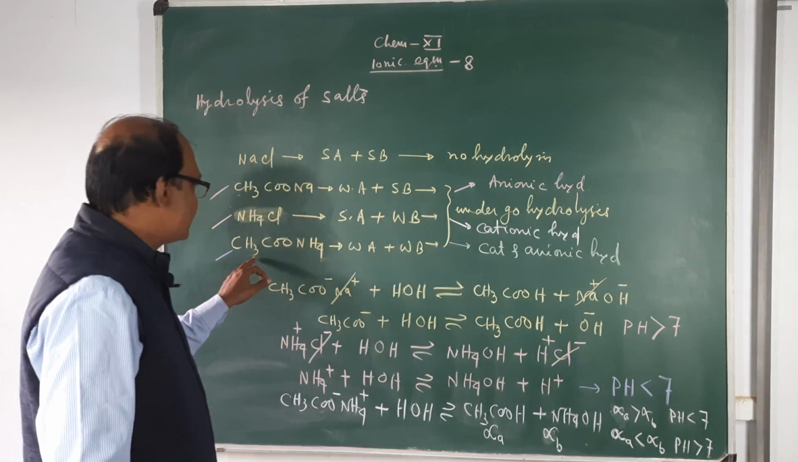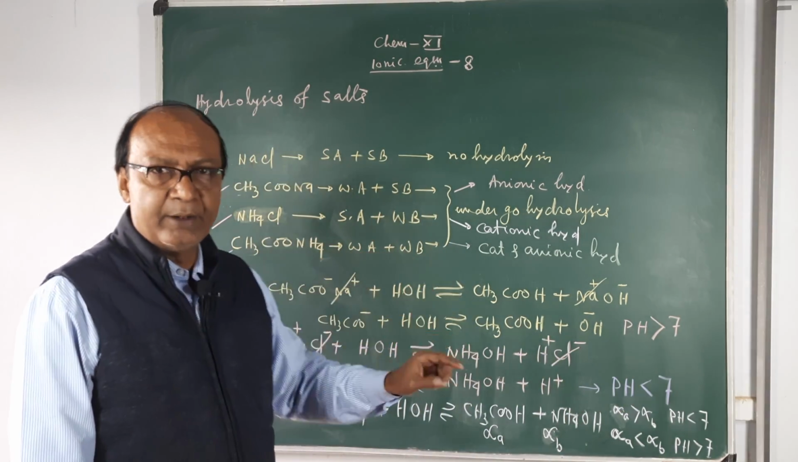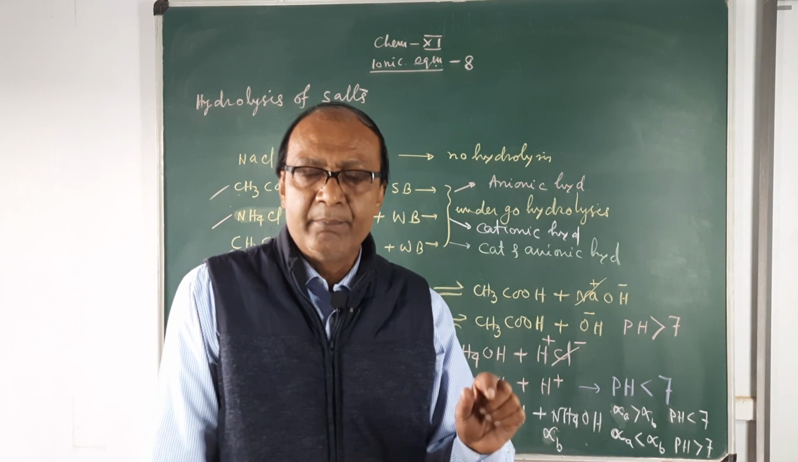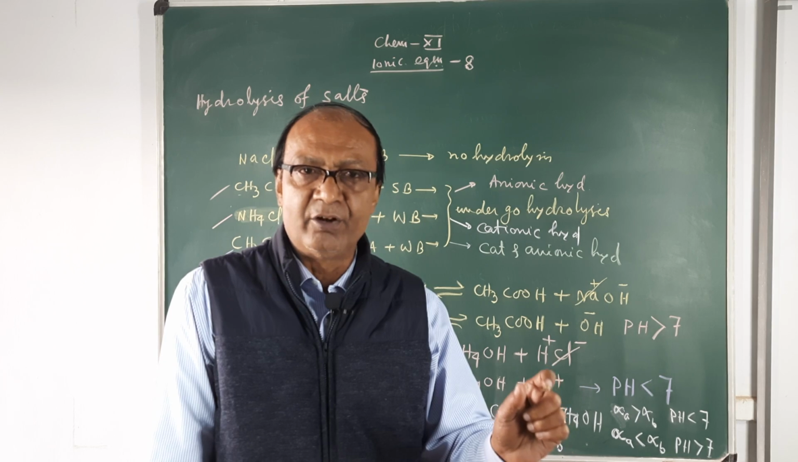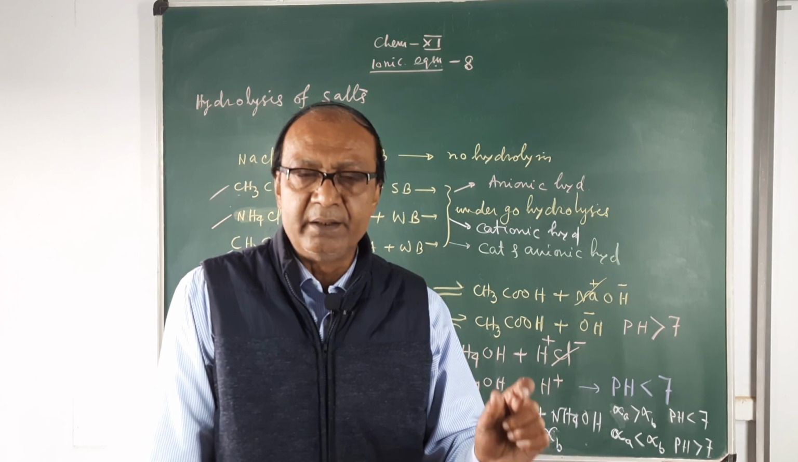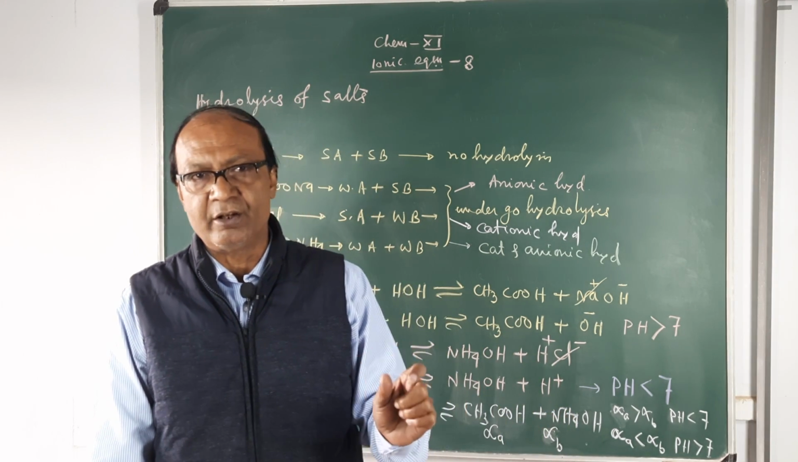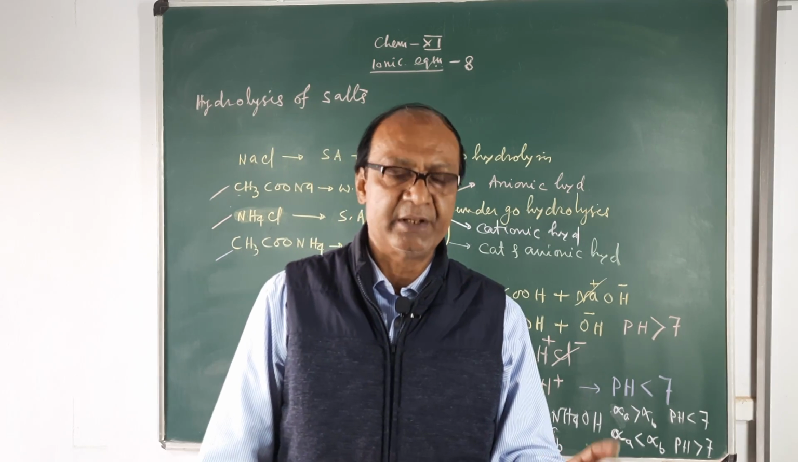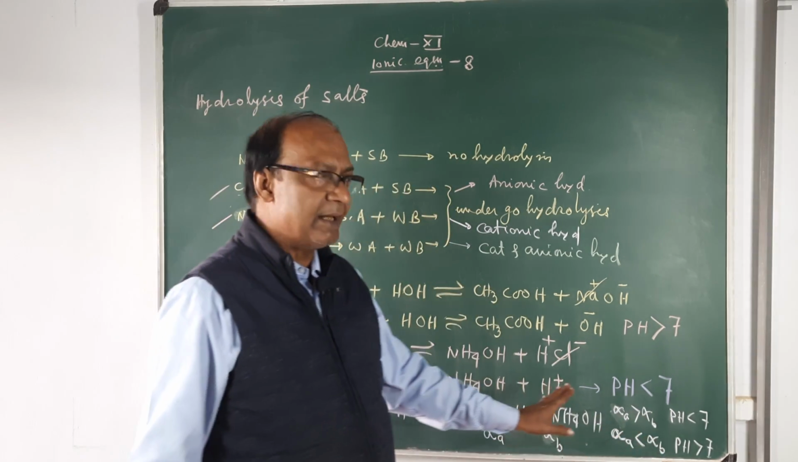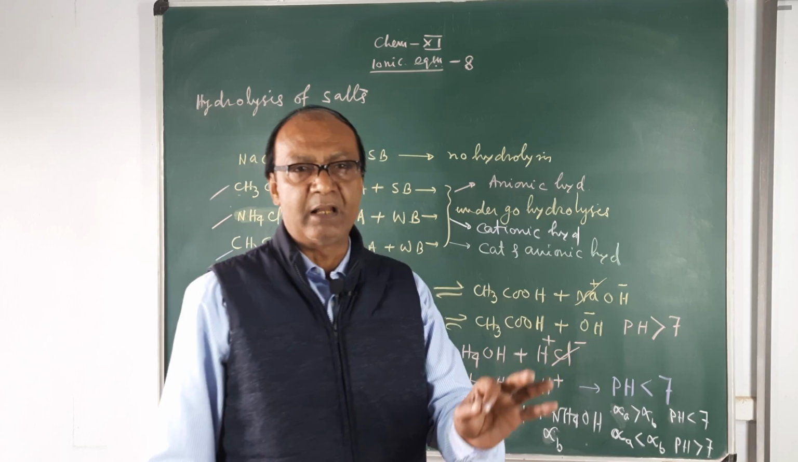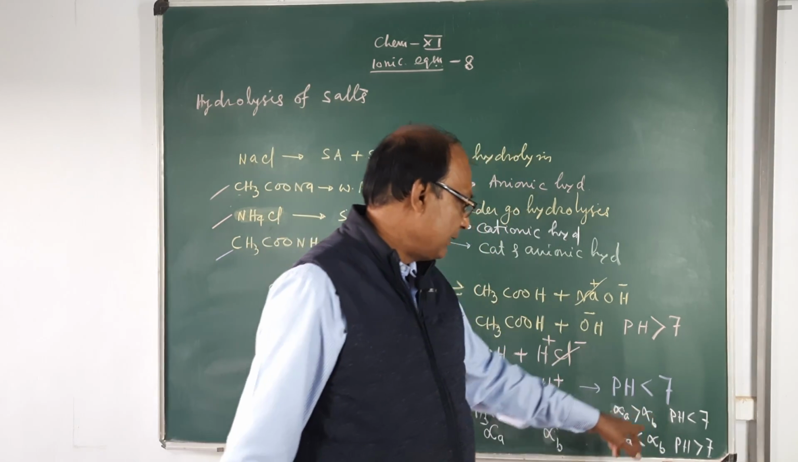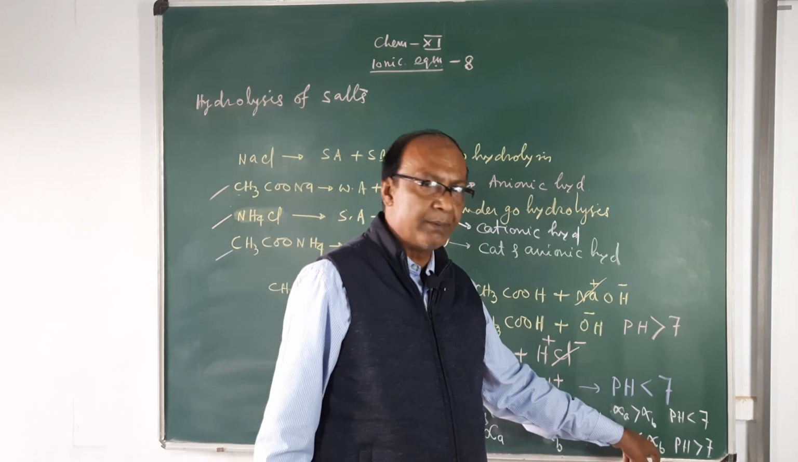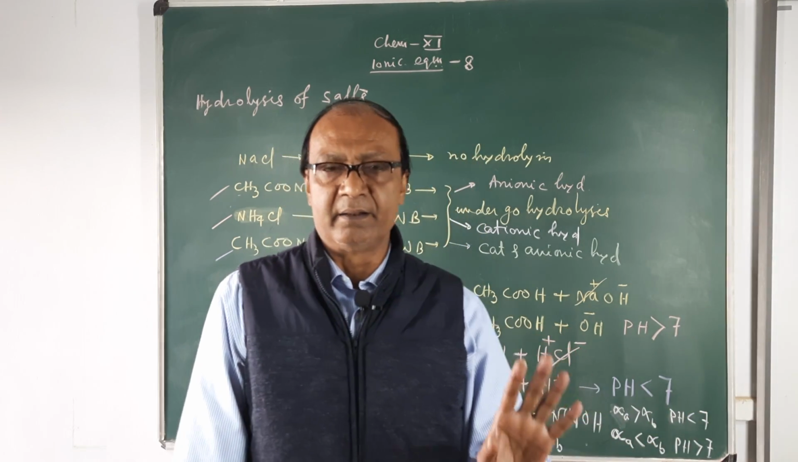And the fourth type, salt of weak acid and weak base, will also take part in hydrolysis, but you cannot predict whether the solution will be acidic or basic. This depends upon the degree of dissociation of the acid or of the weak base. Theoretically, if alpha A is greater than alpha B, the pH will be less than 7. If alpha A is less than alpha B, the pH will be greater than 7.